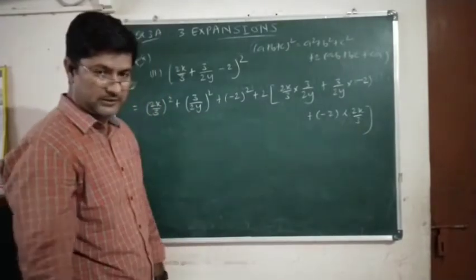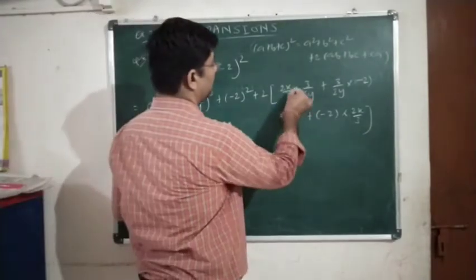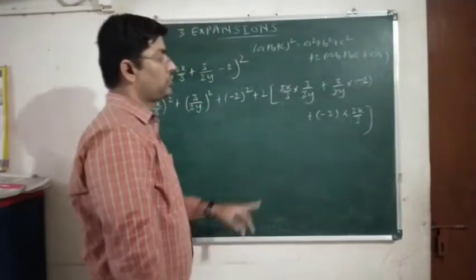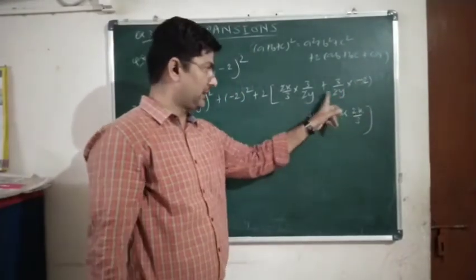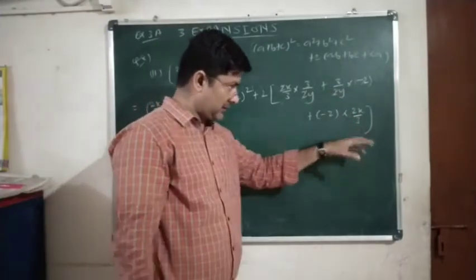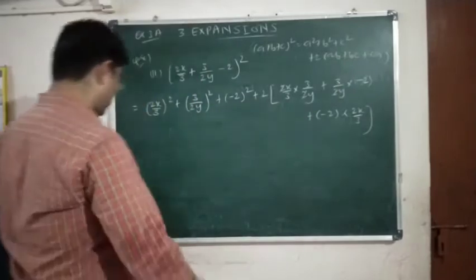So if reduction is possible, we should. So here 2 will get cancelled, here 2 and minus 2, so minus 1 is left. Yes or no? Later on we can change the sign, plus minus minus. Over here nothing gets cancelled, so we will simply multiply.